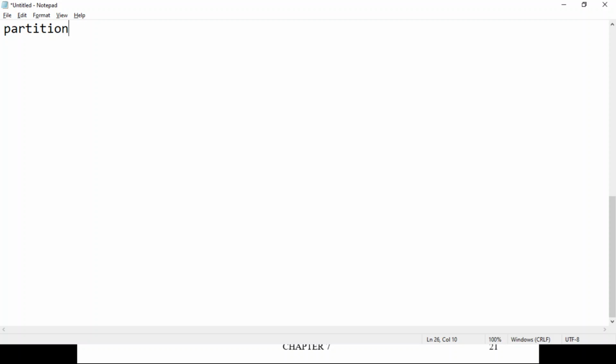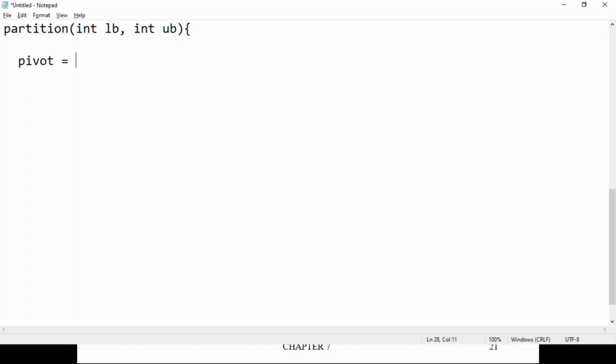We will maintain a function called partition, which will take two variables as arguments. Let us say they are int lower bound and int upper bound, which is nothing but start and end. Inside, first we have to identify the pivot element.